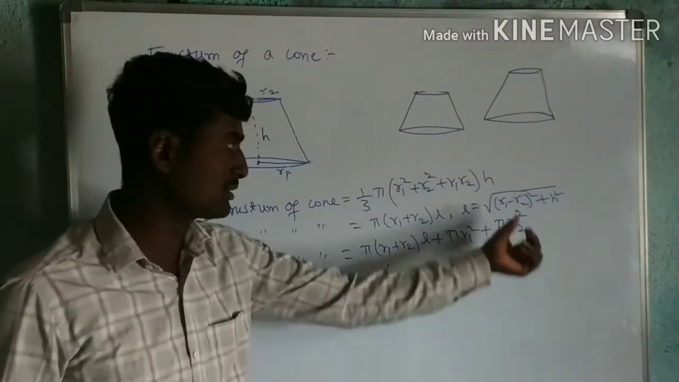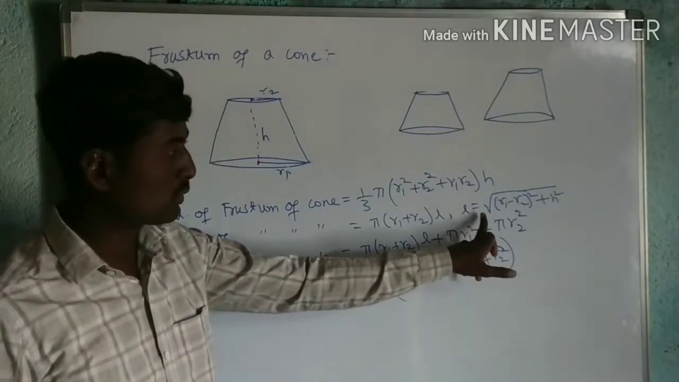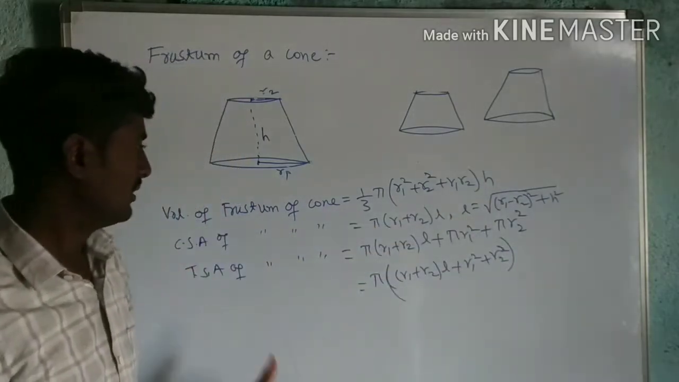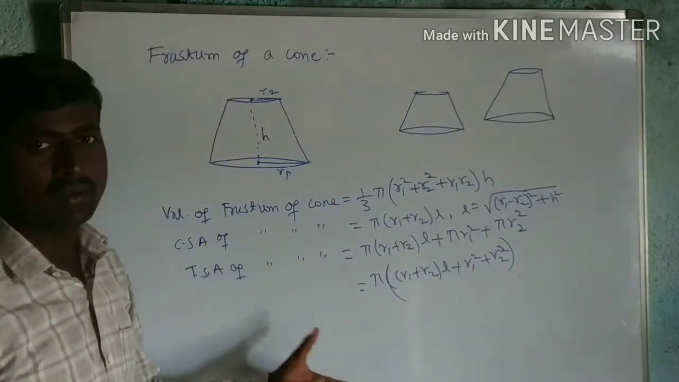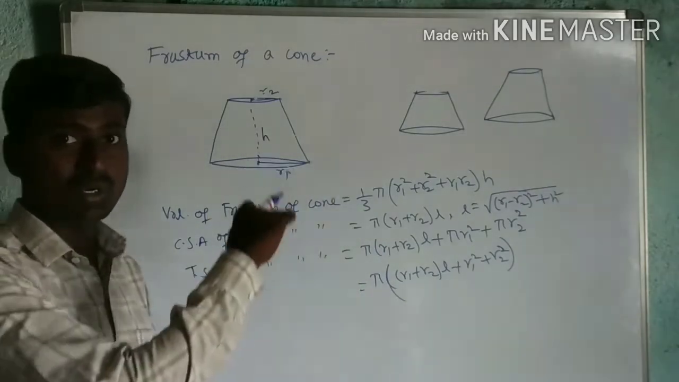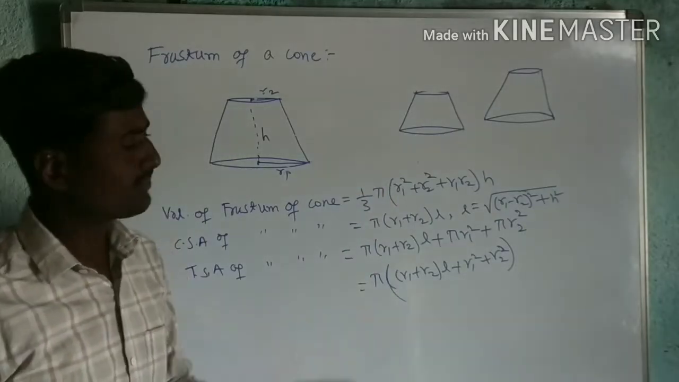Both are the same only because the square is there. Okay, so L is equal to the slant height. L is equal to the root of (R1 minus R2) whole square plus H square. First you remember all these formulae. By using this formula, the same method, same concept, whatever you used to solve the before exercise, that concept only